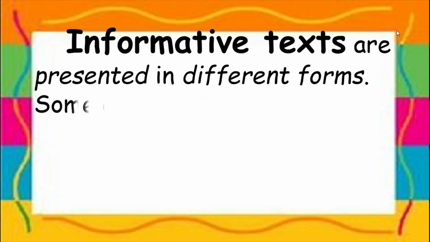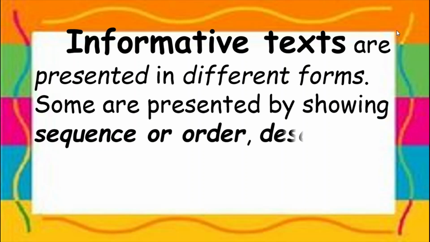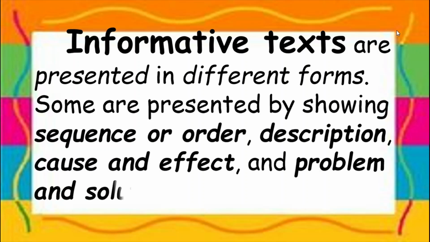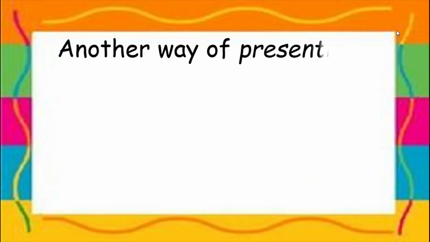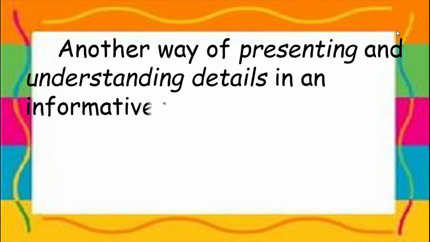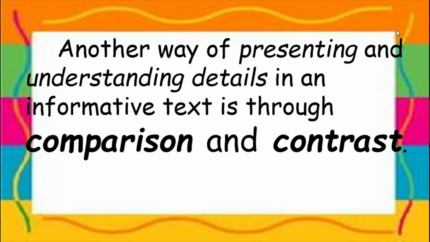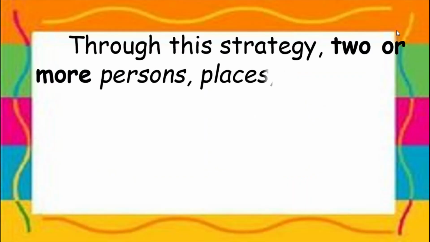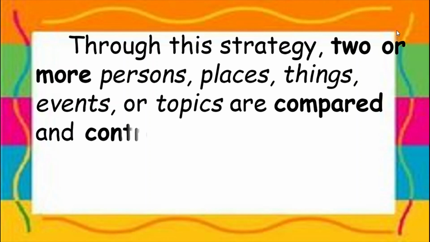Our topic is about comparison and contrast of information. Informative texts are presented in different forms. Some are presented by showing sequence or order, description, cause and effect, and problem and solution. Another way of presenting and understanding details in an informative text is through comparison and contrast. Through this strategy, two or more persons, places, things, events, or topics are compared and contrasted.